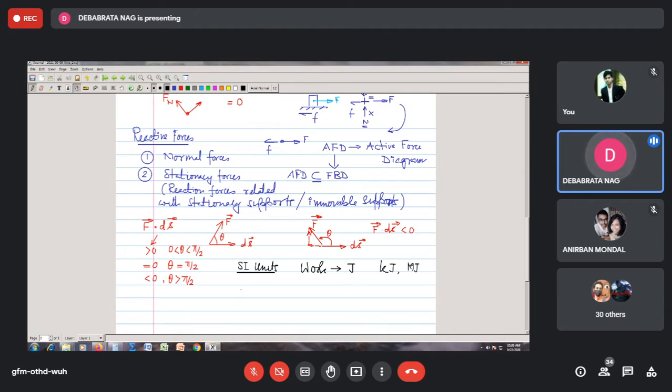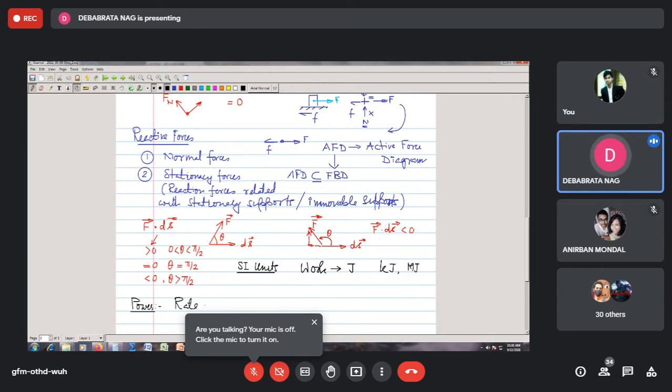Now, this is the basic concept of the work function. At this point, let me introduce the concept of power. Basically, power is related to the rate of work done. So power developed by a force is the rate of work done by the force.